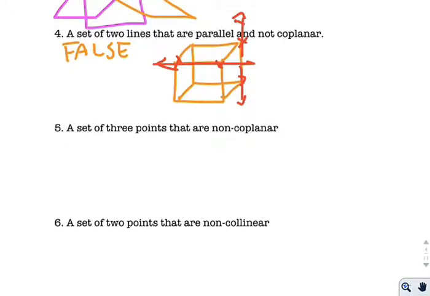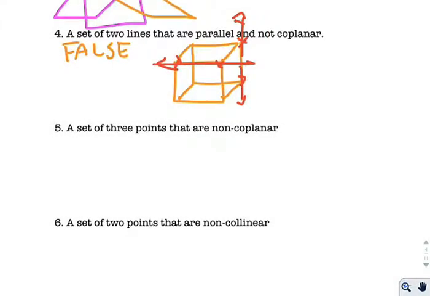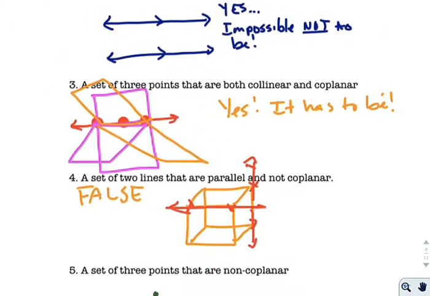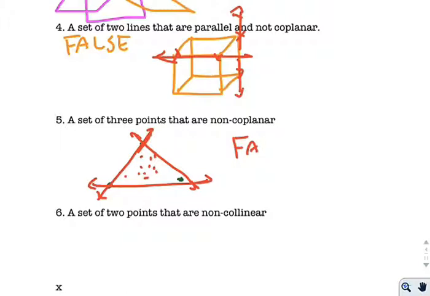Let's look at question 5. A set of 3 points that are non-coplanar. Now, if you watched an earlier video, we actually covered this. If I take any 3 points and draw them out so they're non-collinear, because up here, if they're collinear, they're automatically coplanar. I'm automatically defining a plane between them. So here, here, and here, that's a plane. That's a flat surface right there. All these lines by definition are coplanar. So the big one is this is false. This is actually an anti-example, or the non-example.